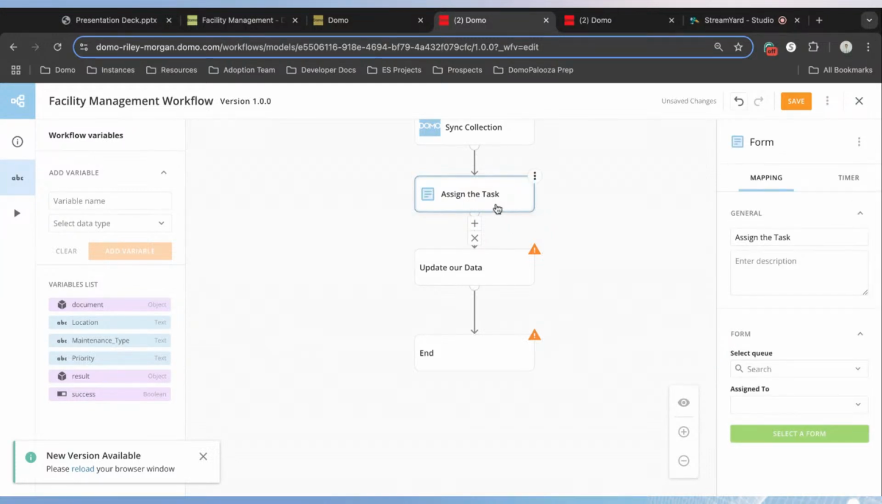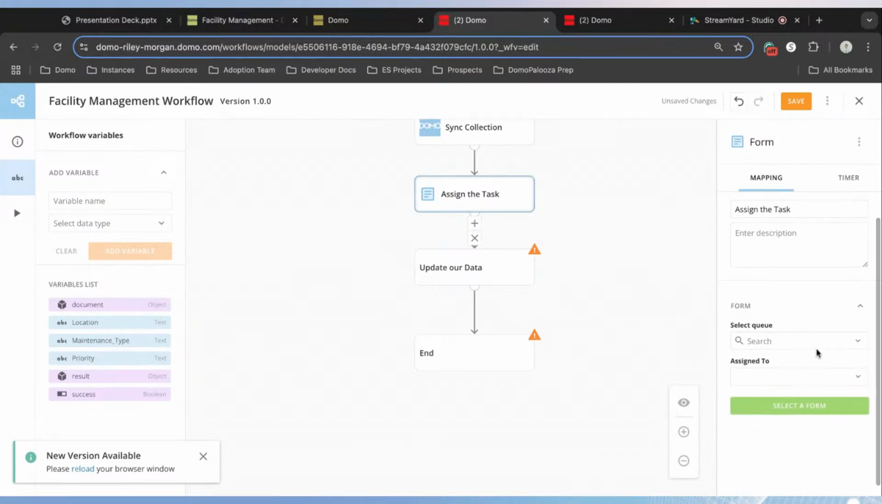And so by clicking on that user task in the form one, you'll notice that we have our configuration panel here, which wants us to select a queue to add this task to, as well as assign it to a user and create some sort of form output.